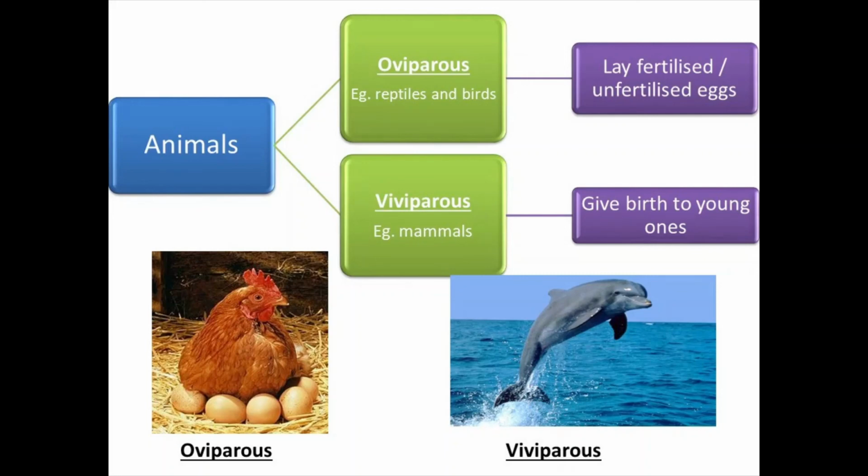In the case of viviparous animals, which give birth to young ones, the development of the zygote into an embryo takes place in the body of the female. It means there is proper care and protection, and the chances of survival are better. Opposite to that, in oviparous animals the chances of survival are less, because there is more chance of predation if they lay fertilized or even unfertilized eggs.